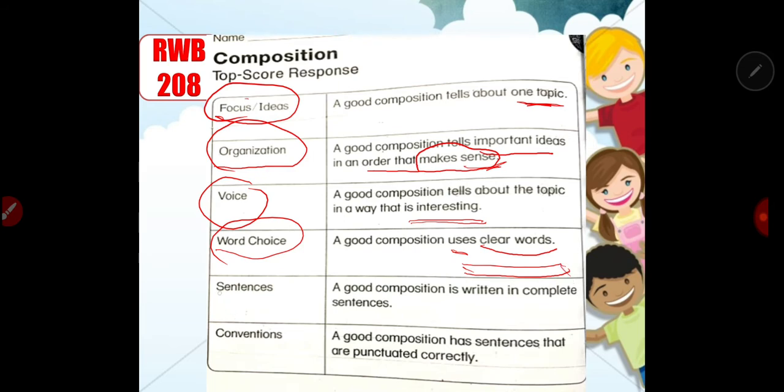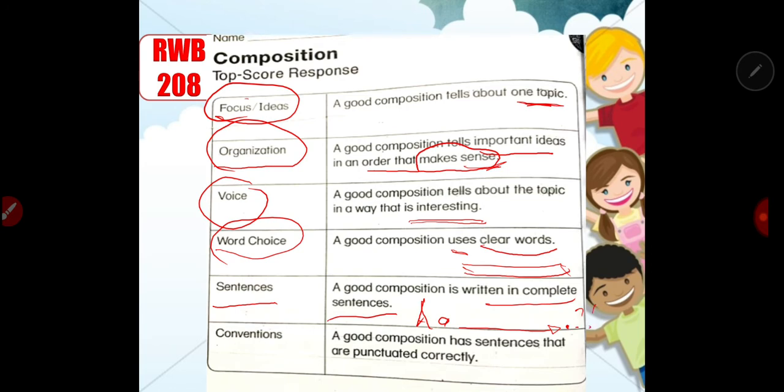Okay, next. And of course, sentences. So a good composition is written in complete sentences. Don't start with a small letter. You have to start a composition with a capital letter, and you have to make sure that there is a punctuation mark. So, for example, you use a period, question mark, exclamation point, something like this.